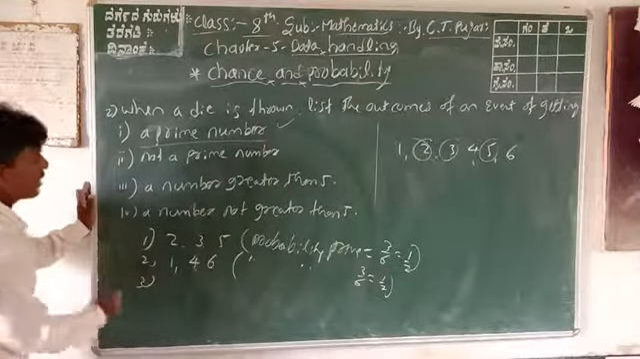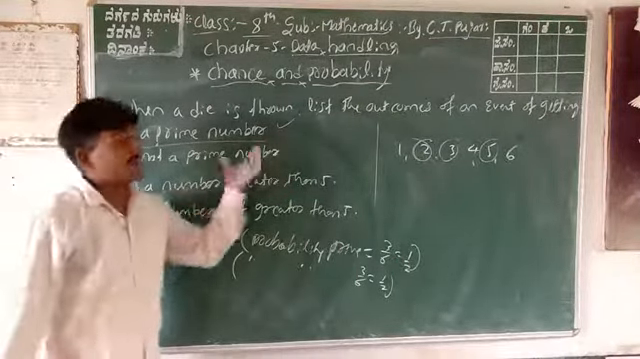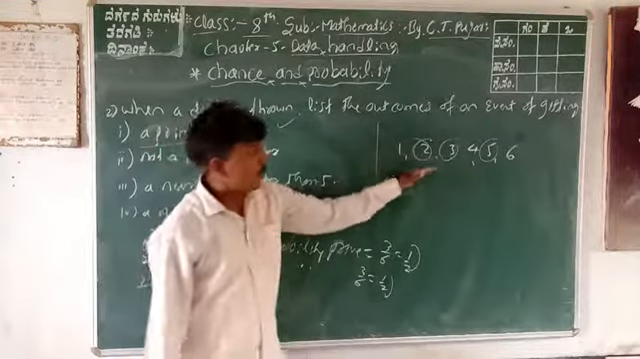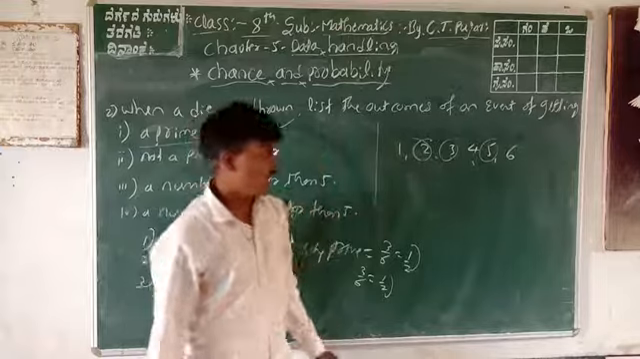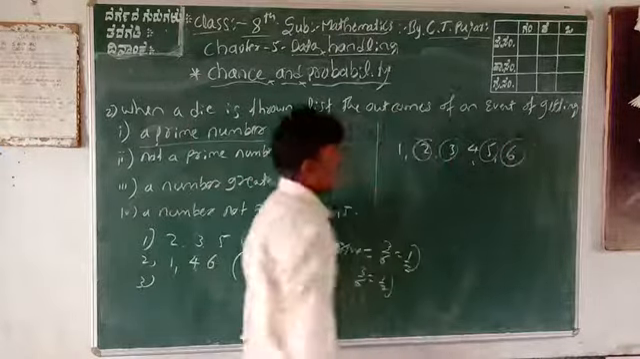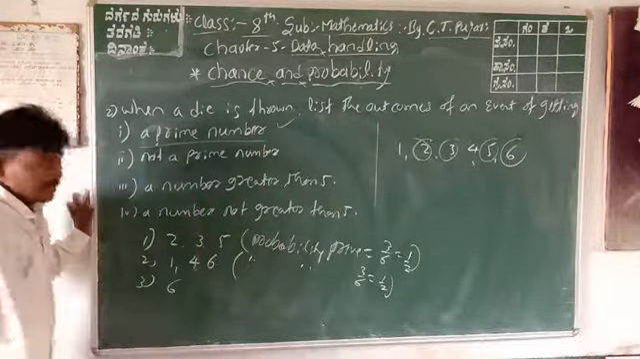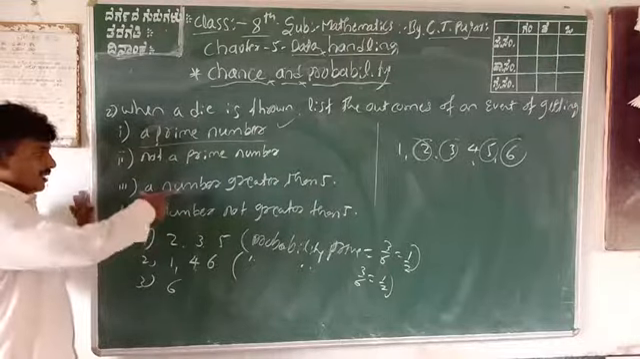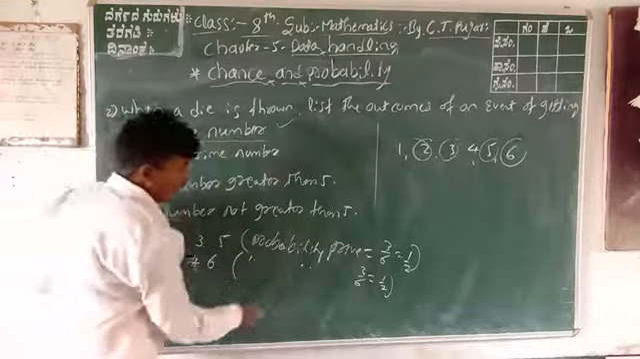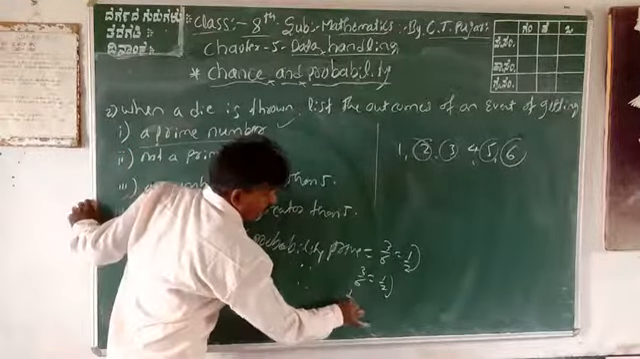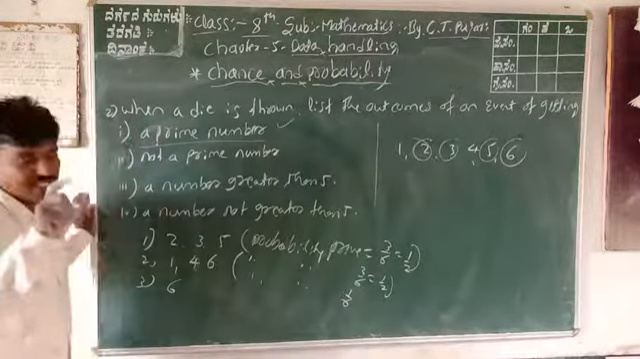Next, third one, numbers greater than 5. In the results, which numbers are more than 5? Only one number, that is 6. And the question is, what is the probability of greater than 5? The probability is only 1 by 6.